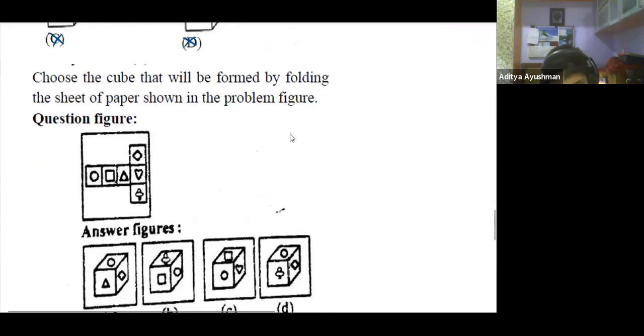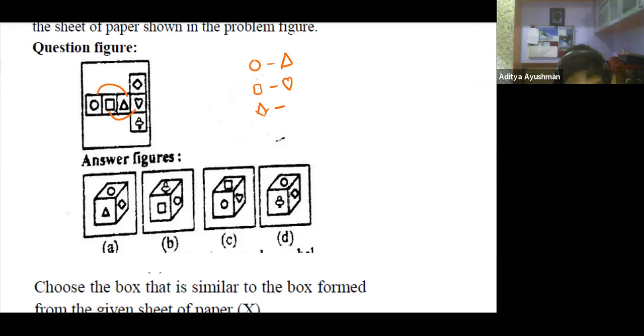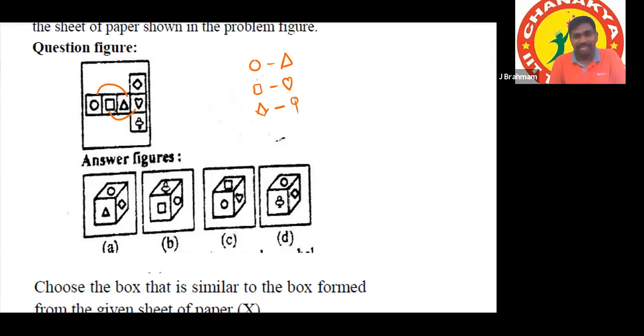Okay, we'll do one more question with the same idea. Here we can find the opposite pairs easily. That's why I'm taking opposite pairs first. Circle is opposite to triangle. Square is opposite to heart. Then diamond is opposite to the tree. Okay, I'm trying in this way.